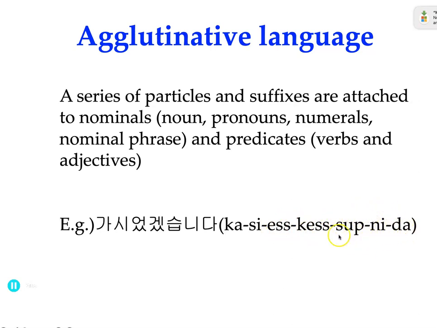All of these items are attached to the basic verb form 가. Okay, that's all. And for those who have time, I want you to read the textbook, pages 2, 3, 15, to understand the basic things about the Korean language.